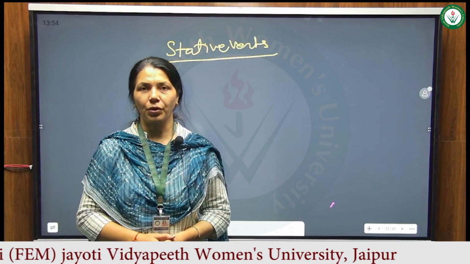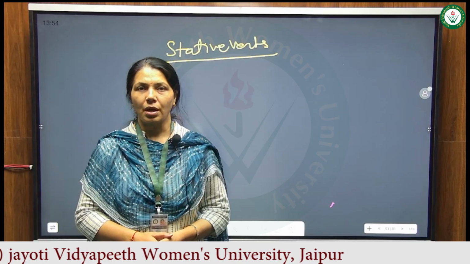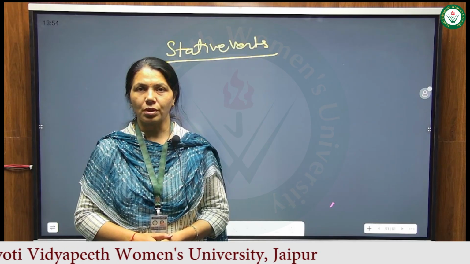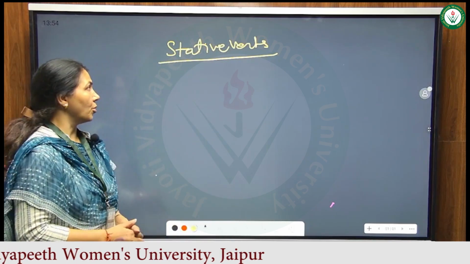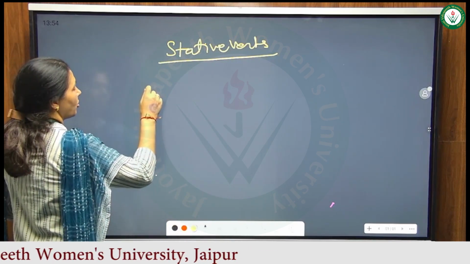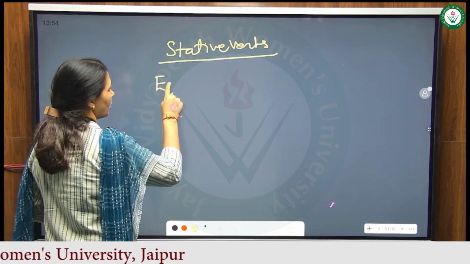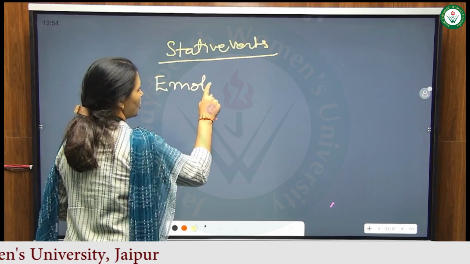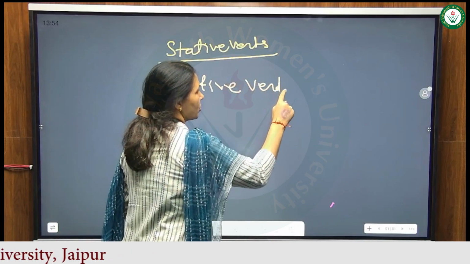So today we are going to discuss stative verbs, possession verbs, feelings verbs and thinking verbs. So let's start with the stative verbs. When we talk about stative verbs, these are also called emotive verbs. So we are going to start with the emotive verbs.